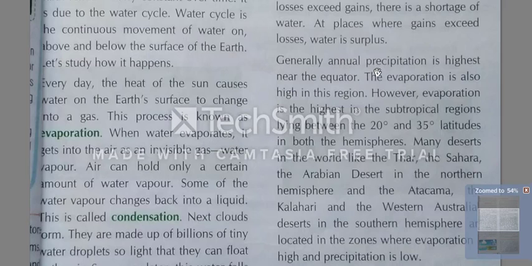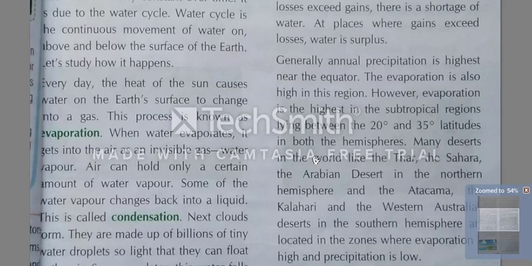This is clear that they gain the water in different forms, but they also lose the water. However, evaporation is the highest in the subtropical region lying between 20° and 35° latitude in both hemispheres. Okay, in both places, in the subtropical region between 20° and 35°, the evaporation is the very highest.